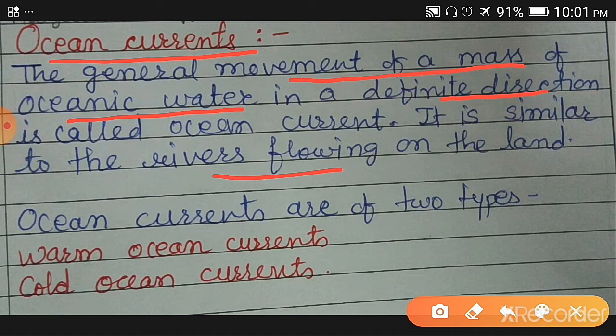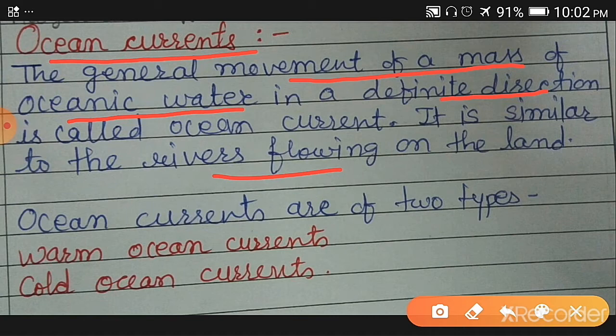It is just the movement of ocean water in a definite direction. In which direction, we will see afterwards. So just remember, ocean currents are nothing but the movement of ocean water in a particular direction, similar to the rivers that flow on the land.